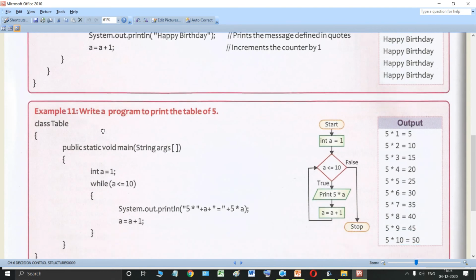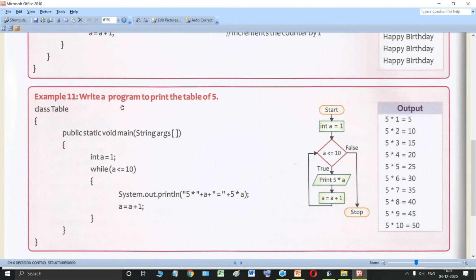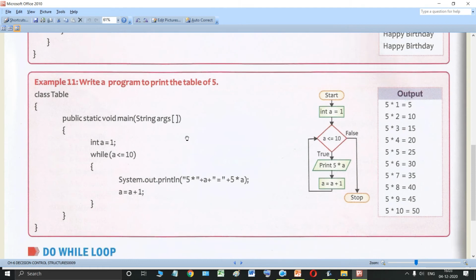Then the next program is: write a program to print a table of 5. So using while loop we have to print the table of 5. So this should be your output, the table of 5. So let us see how this is done using the while loop.